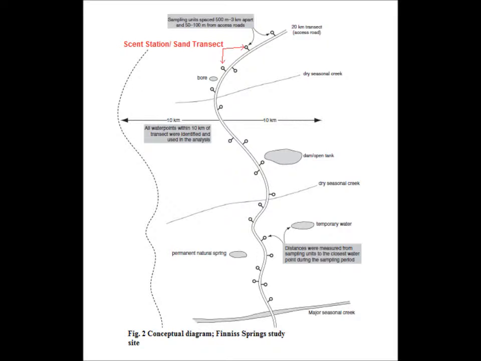Each site had 2 sampling areas consisting of a 20-kilometre transect which contained water points and were based on the size of average home ranges of foxes and dingoes. Animal presence was determined using 15 sand plots and 20 scent stations as indicated in red. All sampling units were analysed for 2 or 3 consecutive days depending on location.